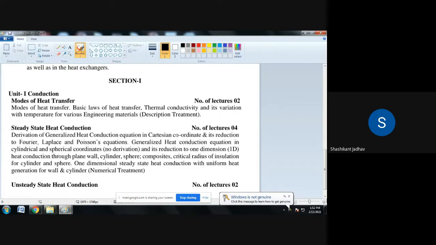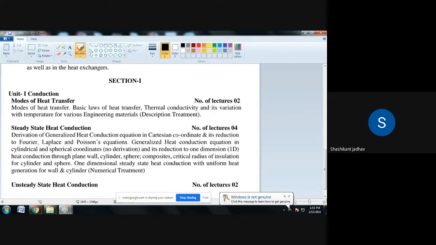What is the spectral emissive power of a black body dependent upon? It depends upon the absolute temperature, meaning whatever the temperature of that particular body is, and the wavelength of the radiation. On these two factors, the spectral emissive power of a black body depends. It is denoted by E lambda B, which is a function of T and lambda.